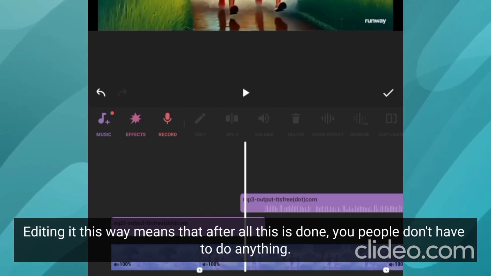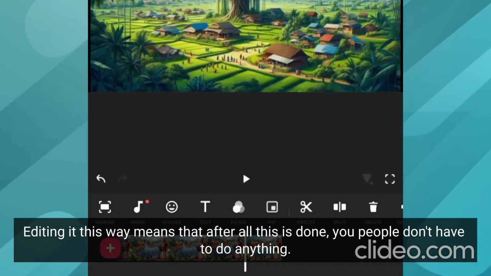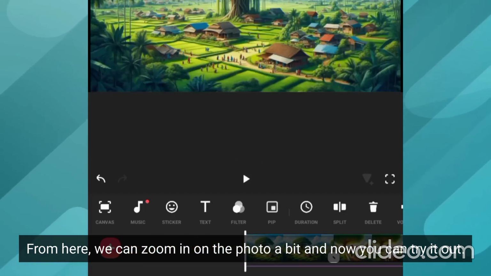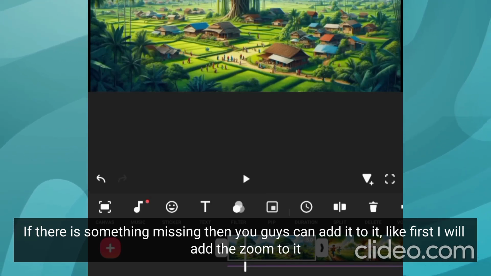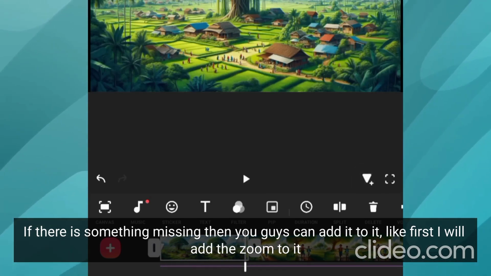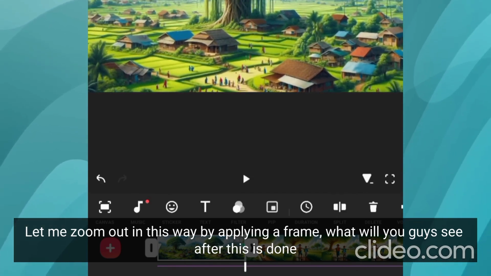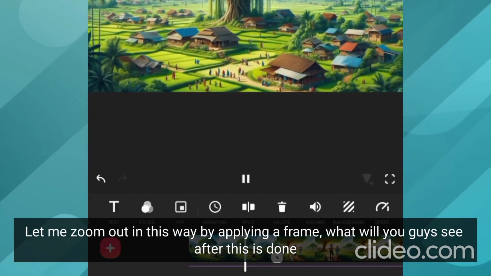Editing it this way means that after all this is done, you don't have to do anything. From here, we can zoom in on the photo a bit and now you can try it out. If there is something missing, then you can add it to it, like first I will add the zoom to it. Let me zoom out in this way by applying a frame. What will you see after this is done? You have to do this.